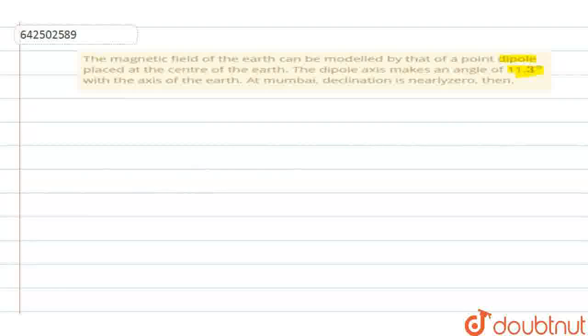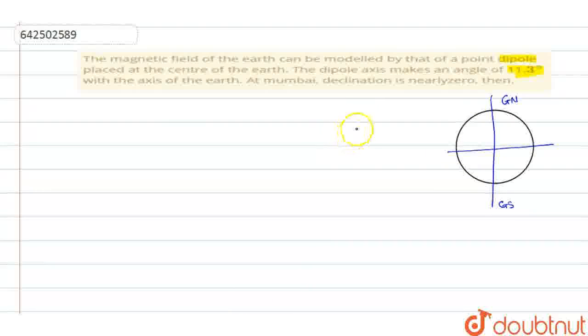So to understand the declination concept, let us talk about the Earth's magnetism. Assuming the Earth to be a huge magnet, you know about its geographical direction, right? So this will be the geographical axis, where this side you have geographical north and this will be geographical south. So this will be the axis of the Earth.